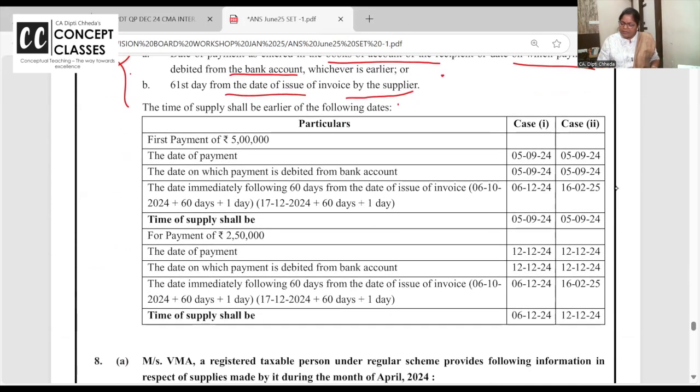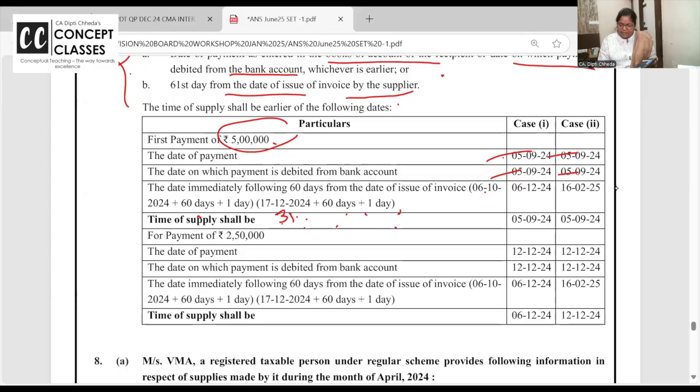So the date when entered in books and bank is 5th September, when the 5 lakh advance came. Now 60 days from the invoice: from 6/10 and from 17/12, leave out 60 days and take the 61st day. Like December has 31 days, so you have to calculate like that. You want to check how the calculation is done?